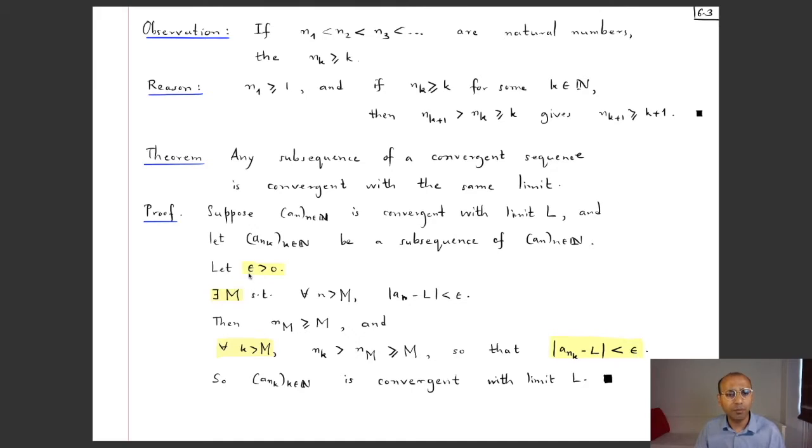So given any positive epsilon, I have managed to produce an index M such that for all the little k's beyond this M, the kth term of this sequence has distance to L smaller than epsilon. In other words, this sequence a_{n_k} indexed by k is convergent with limit L. So what we have shown is that whenever you have a sequence which is convergent with limit L, no matter which subsequence you take of that sequence, that's also convergent with the same limit L.